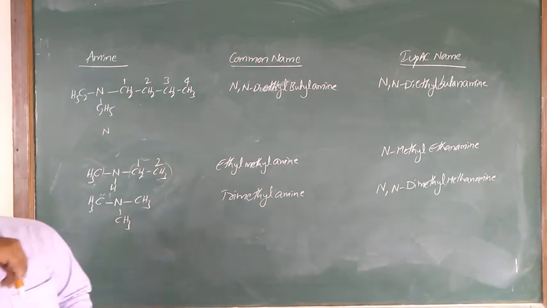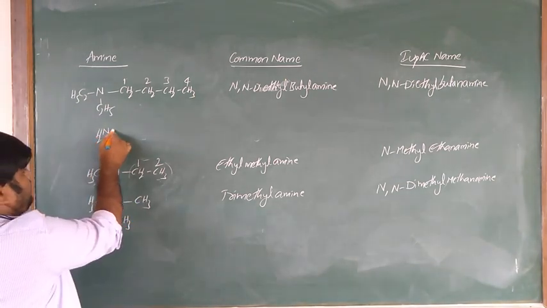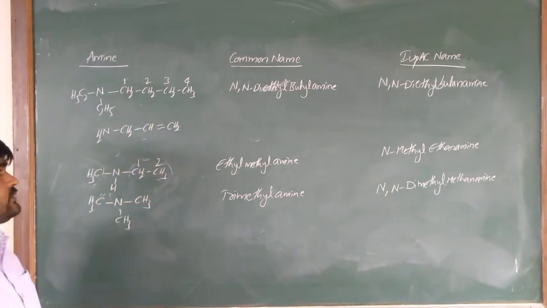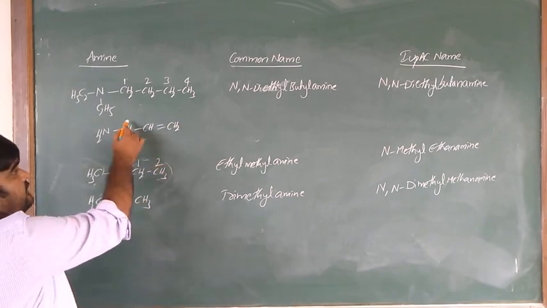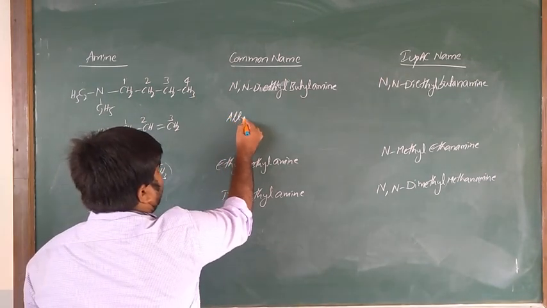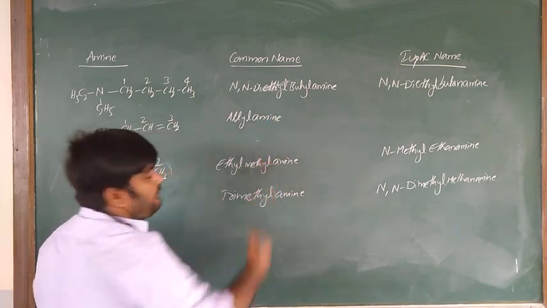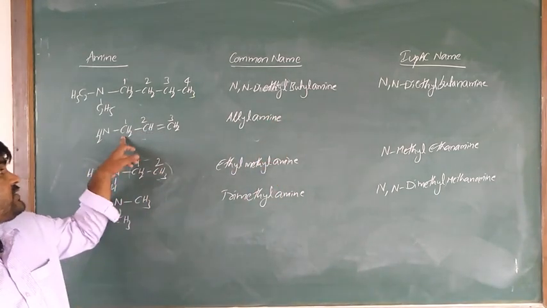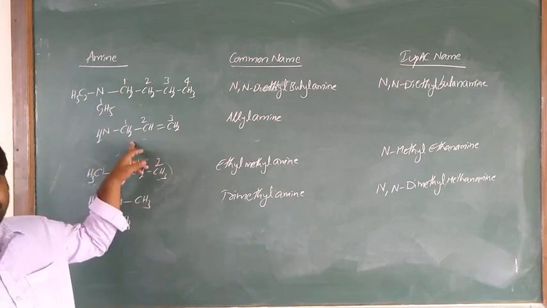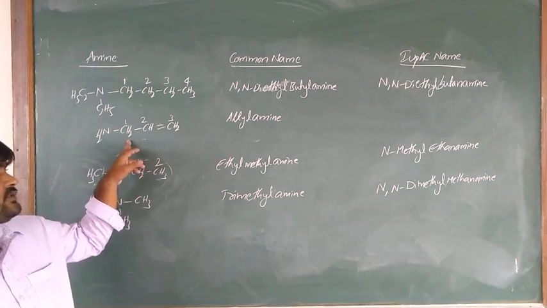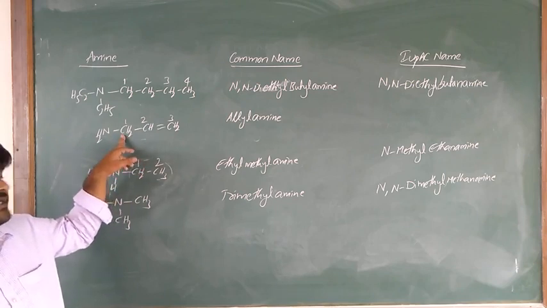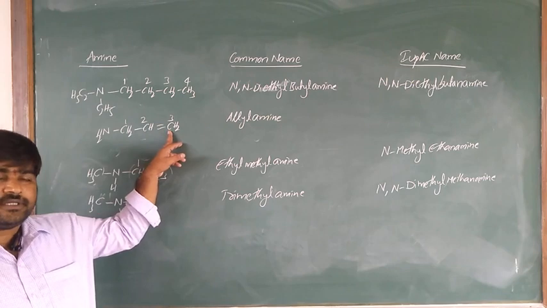The next one is NH2, CH2, CH, CH2. So what is this position? This is the allyl position, and this is allyl amine. What is the allyl position? It is an sp3 carbon atom that is next to a double-bonded carbon. That sp3 carbon is called the allyl position.